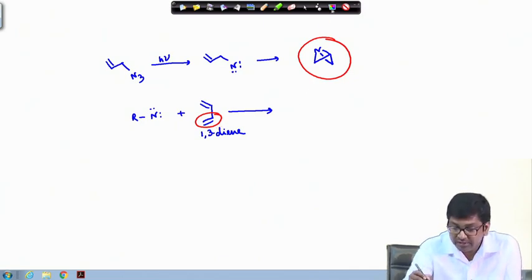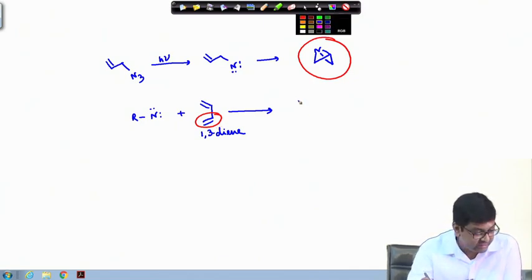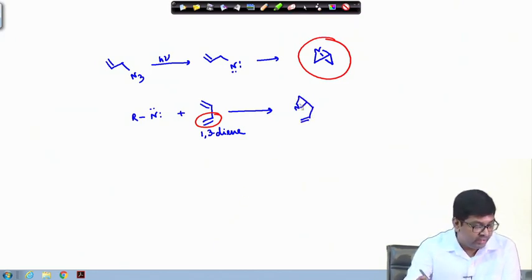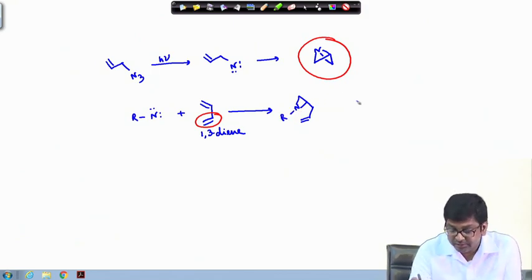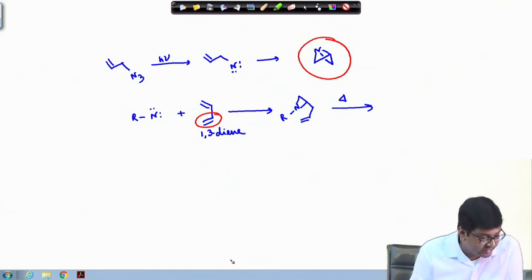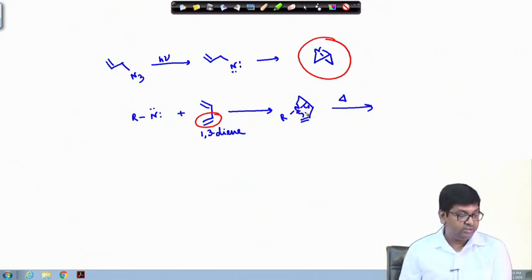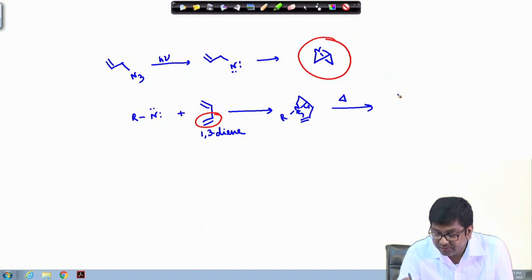Okay. So, finally, in this case the product will be this. And now under heating condition, this will actually give the corresponding dihydropyrrole moiety by a certain rearrangement. Okay. So, this will overall give this dihydropyrrole moiety.